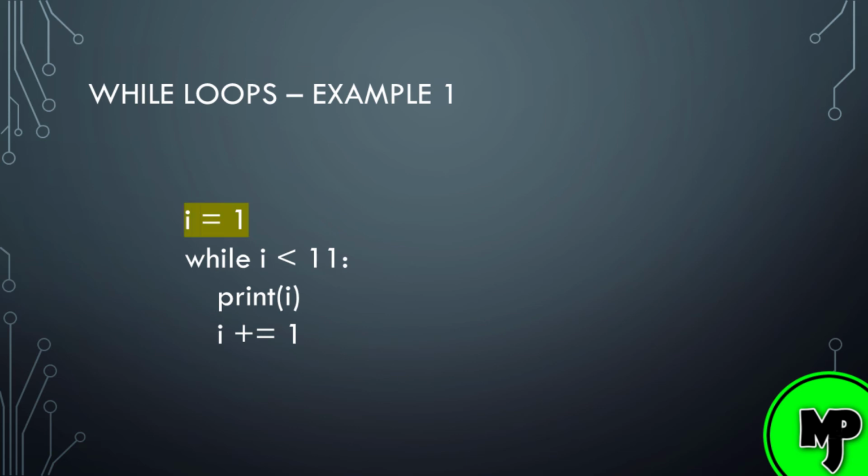We are going to use the variable i to tell whether we should stop the loop, and we will start it with the value 1. This line is the loop command, checking if the variable i has reached 11 yet. This prints out the value of i. This line adds 1 to the variable. Since this is a properly constructed loop, it will work fine, but if the while condition is never met, then we would have an infinite loop.